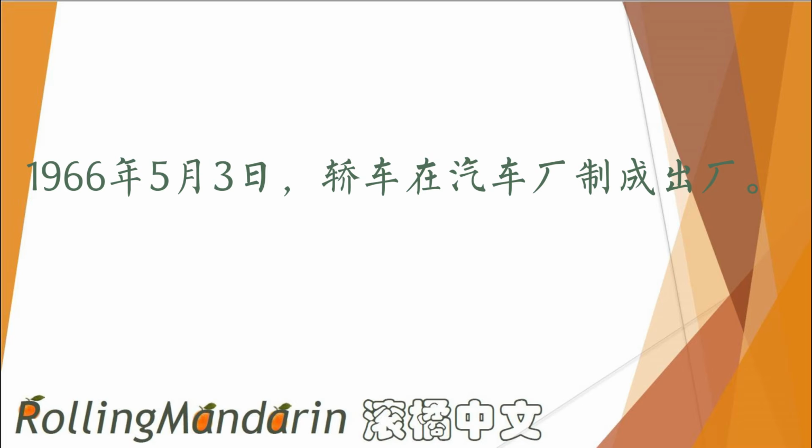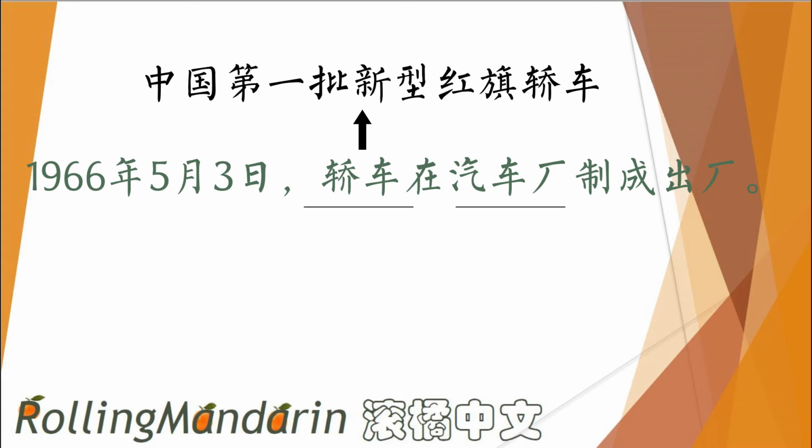Now we put all kinds of adjective attributes in front of the nouns of the sentence. What kind of 轿车 is it? It is China's first batch of new style sedan with the brand of 红旗, which in Chinese is 中国第一批新型红旗轿车. What is the complete name of the automobile factory?